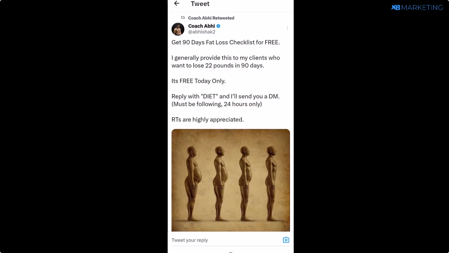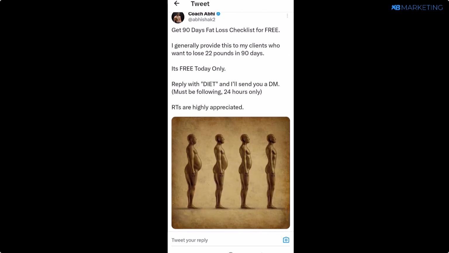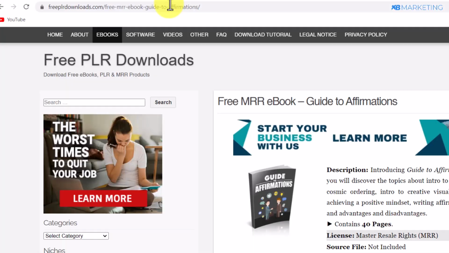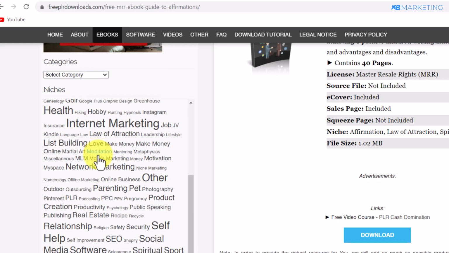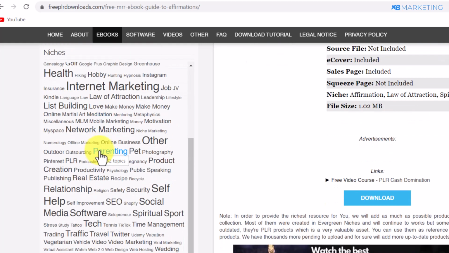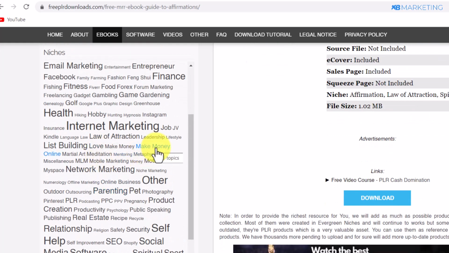So all you need to do is to make sure to replicate this strategy in as many niches as you want. And if you don't have an idea of the niches to use, all you need to do is to come over to free PLR downloads. And if you come over here, you'll see where it says niches. So you can see there are so many niches right here. All you need to do is to take action right after watching this video. You are going to make money as well.